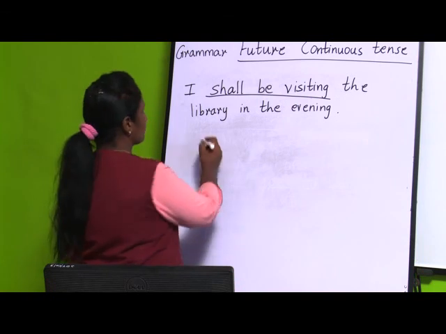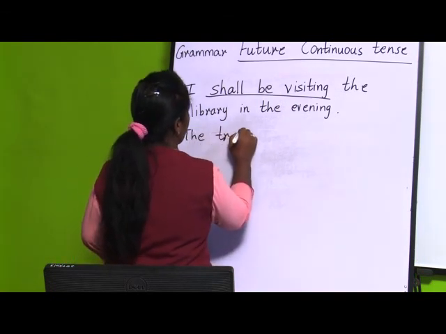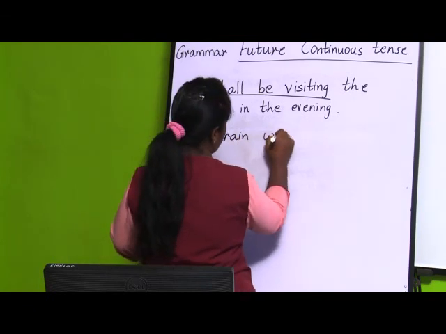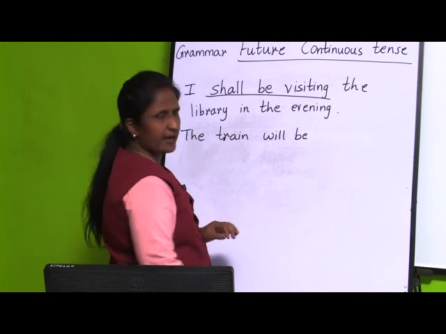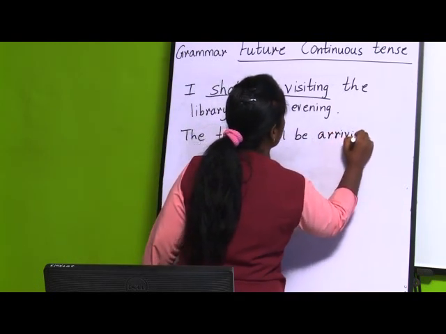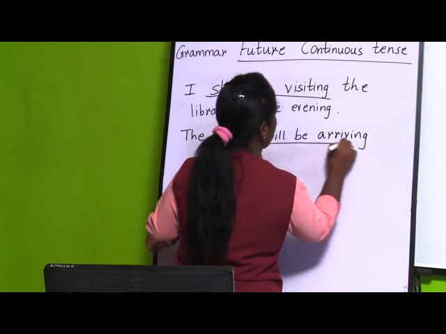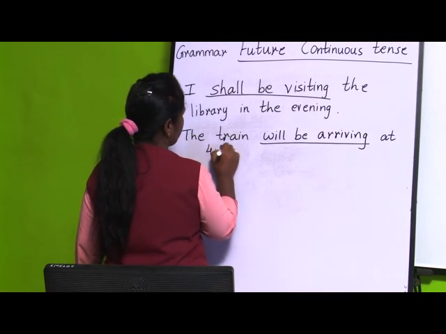And one more sentence I will take: The train will be arriving at 4:30 p.m.